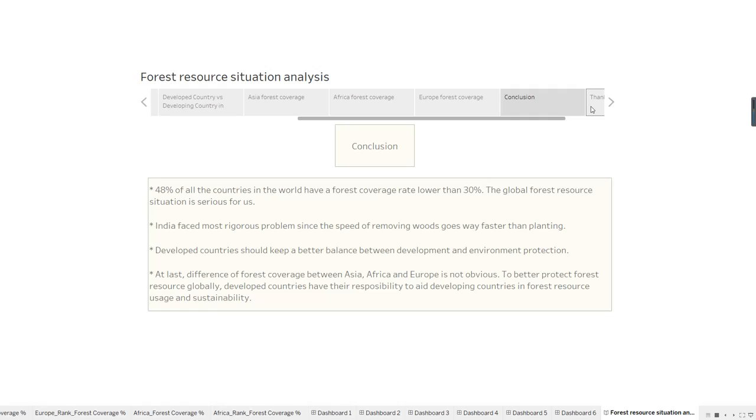Lastly, the difference of forest coverage between Asia, Africa, and Europe is not obvious. To better protect forest resources globally, developed countries have a responsibility to aid developing countries in forest resource usage and sustainability.